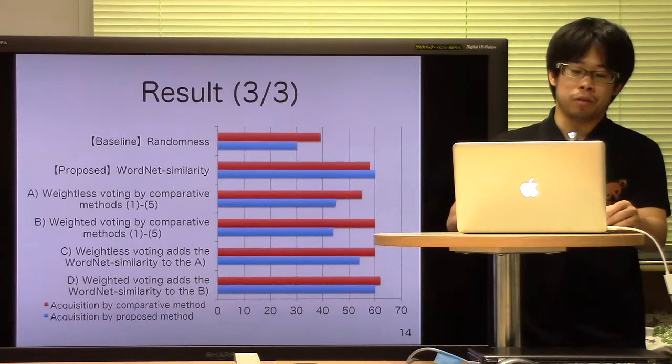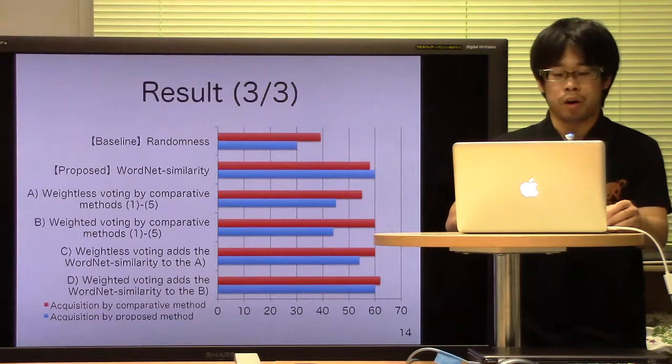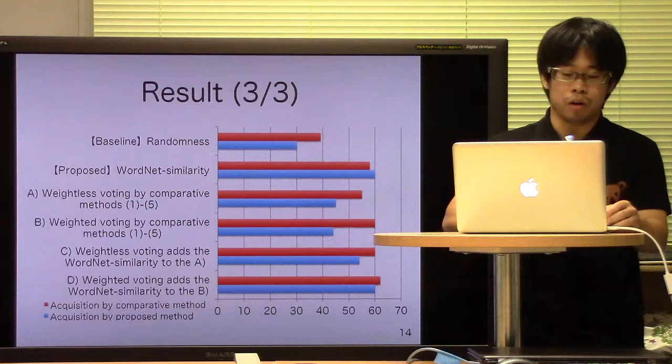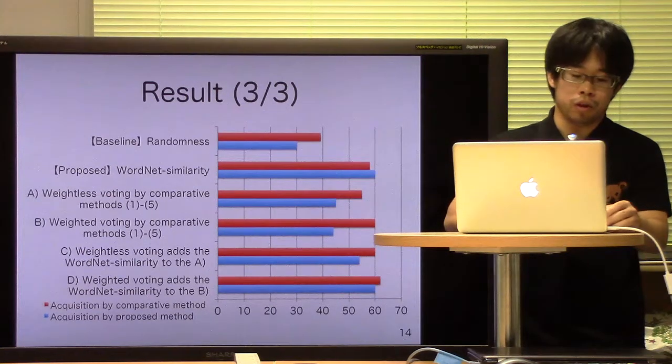Result of the experiment on the 100 difficult words. The selection acquired by the comparative method is improved by mashup and vote. By combining the 5 comparative methods, the voting method achieves an accuracy rate nearly equal to that of the proposed method.